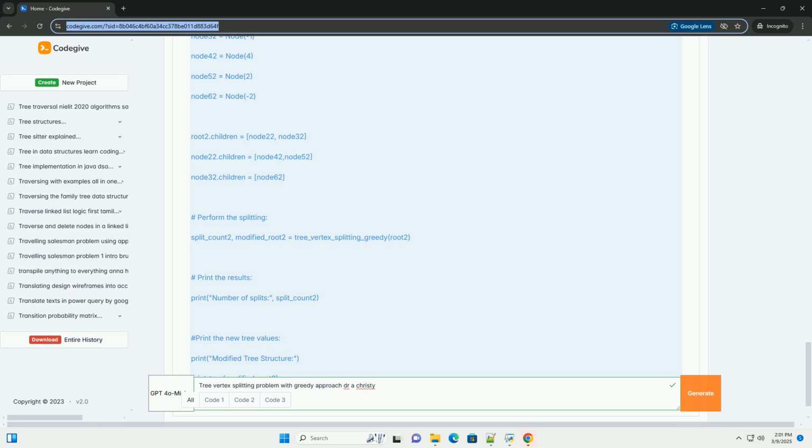Split count plus equals 1. 5. Continue: repeat steps 3 and 4 until the root node is processed. Caveats and limitations of the greedy approach.